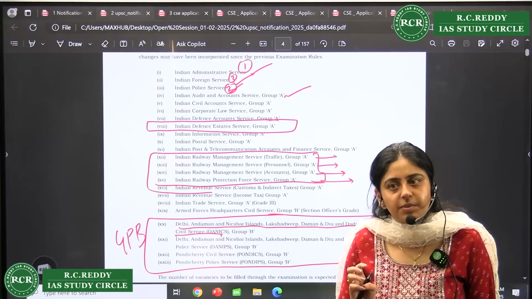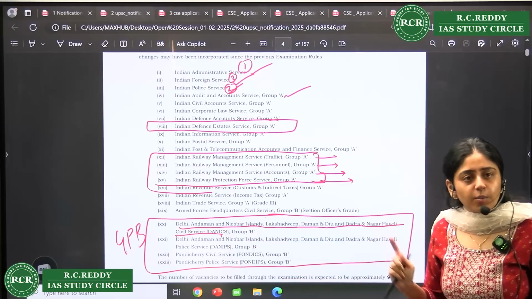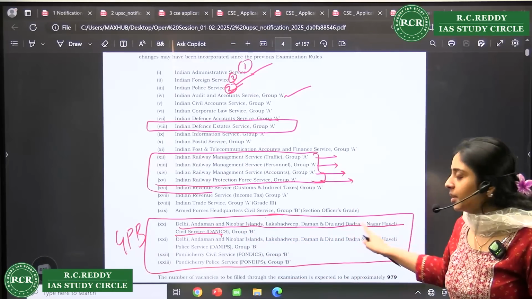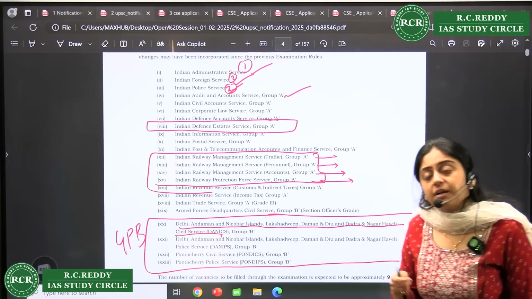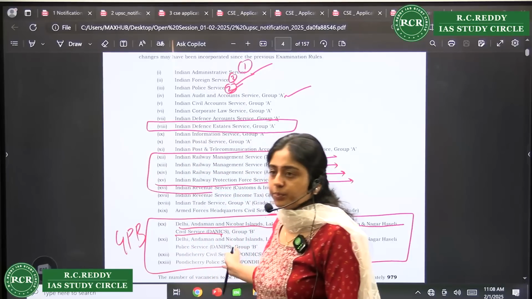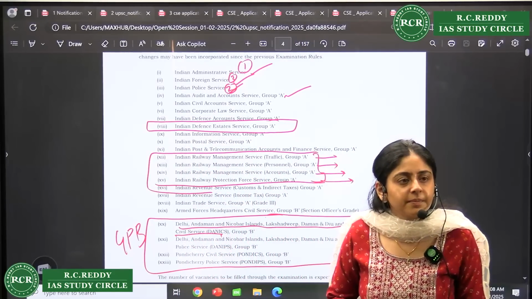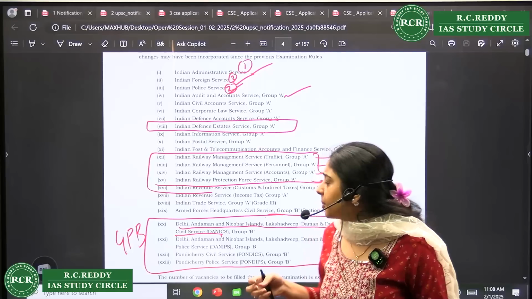So keep these particular things in mind, and you can be posted in the Andaman Nicobar Islands also, Daman and Diu, Dadra and Nagar Haveli. So these are remote areas. But the advantage is that after 10 years you are promoted to IAS or IPS if you are taking up DANIPS. Right? So just ponder upon these small topics.